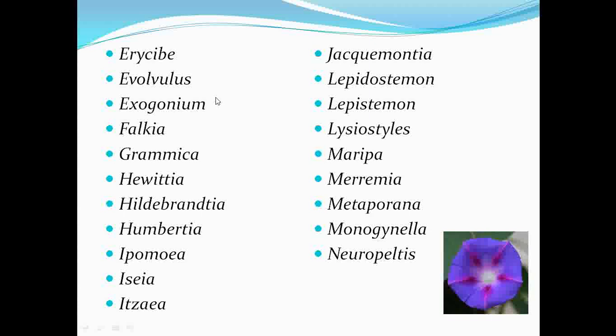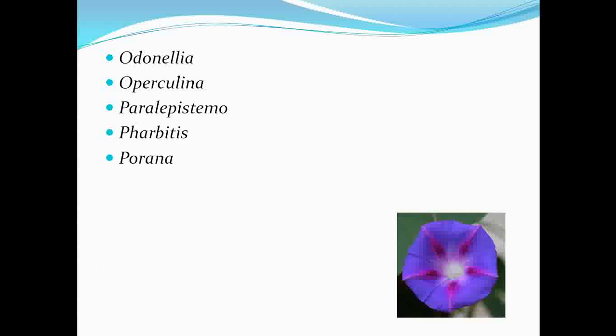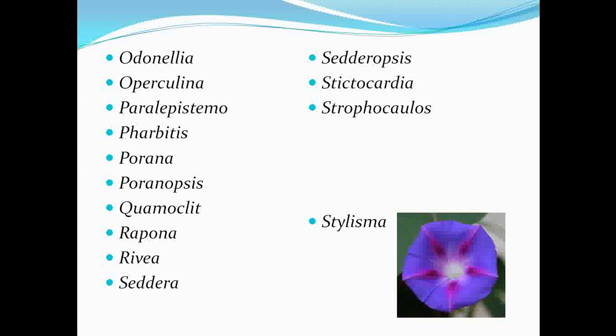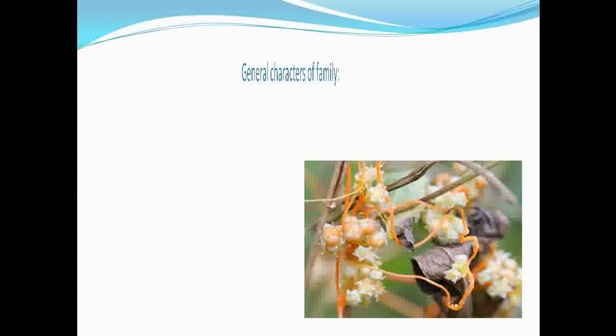So these are the common genera belonging to the family Convolvulaceae. These are the total 57 genera which are included under the family.